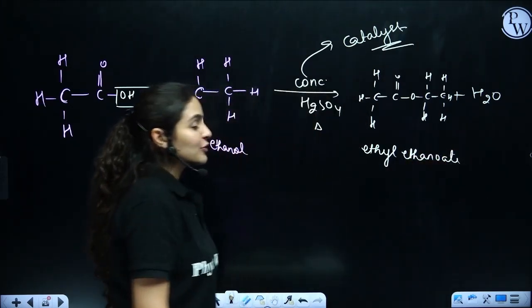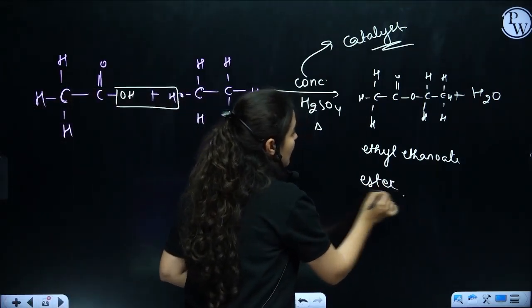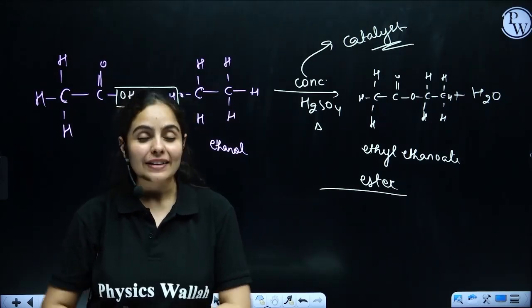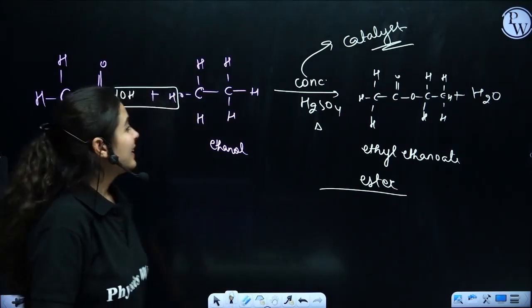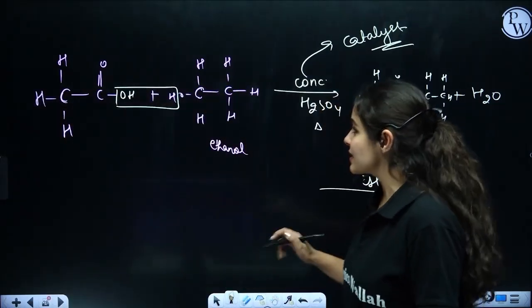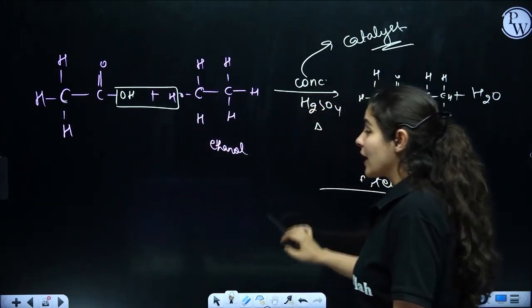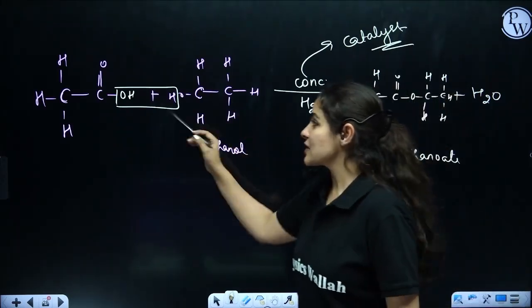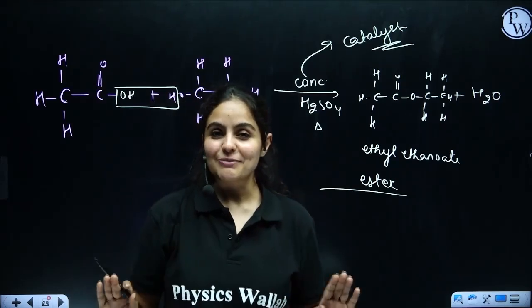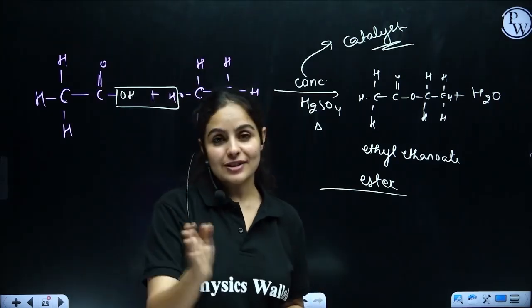This is the formula of ethyl ethanoate, which is produced, and that's none other than ester, which has a fruity smell, which is used in bakery items and in perfumes also. Okay, understood? Here, how to form the product? It's very, very simple. OH and H will be removed from ethanoic acid and ethanol. HOH is nothing but water. What is left, make a bond and you get your product. That's the esterification reaction. Simple, easy peasy, lemon squeezy. Give me a thumbs up in the chat box if it's clear, if you understood.